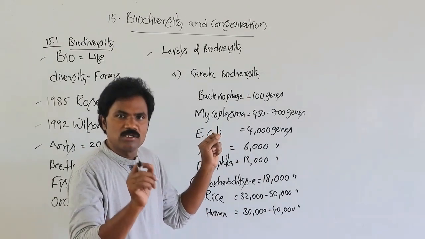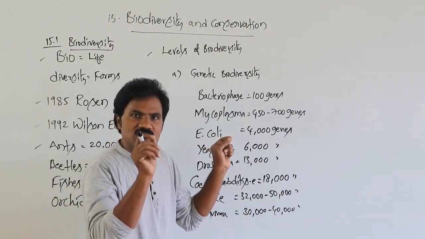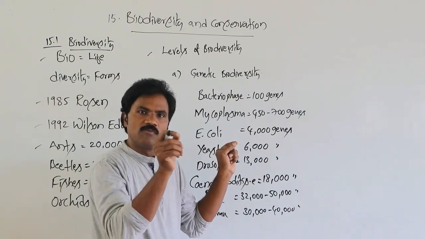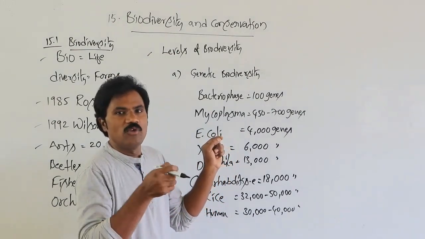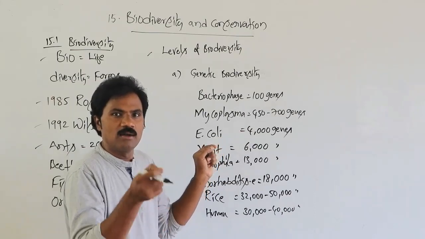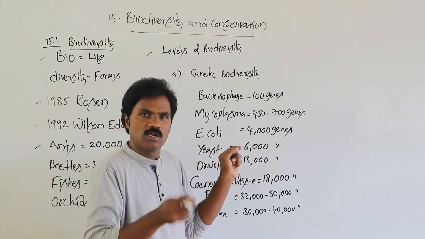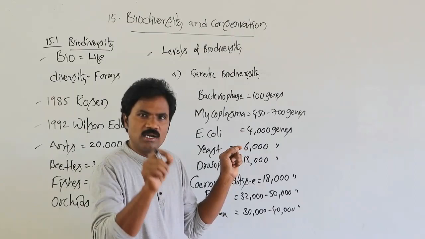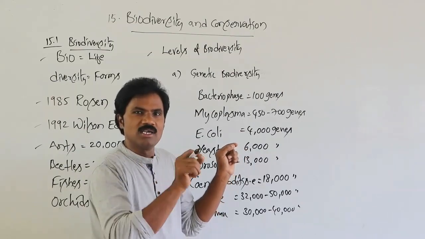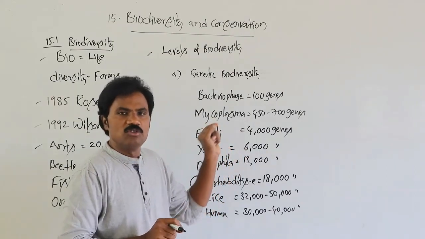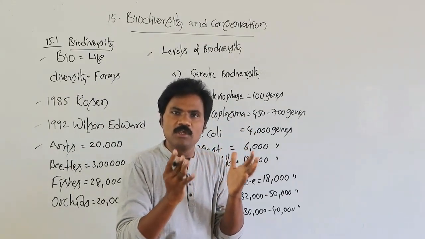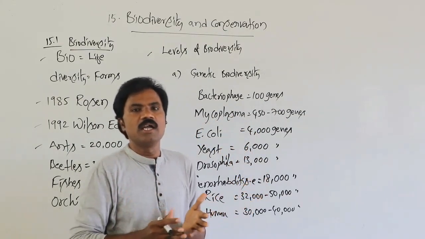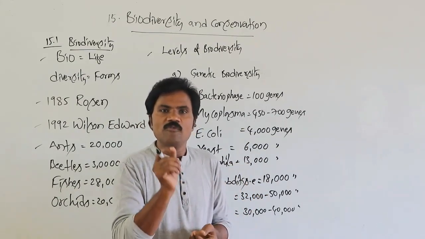That means there is no similar number of genes from one species to another species. It must be variable. That variable amount of genetic material present in different types of species is called genetic biodiversity. With the help of genetic biodiversity, we can see how many different types of rice species are present in our country.